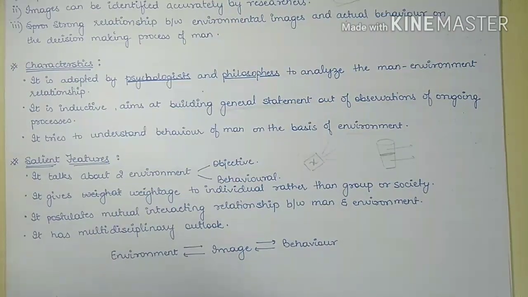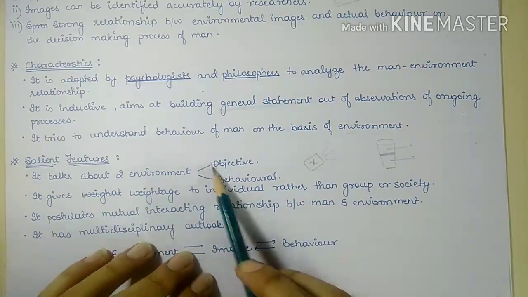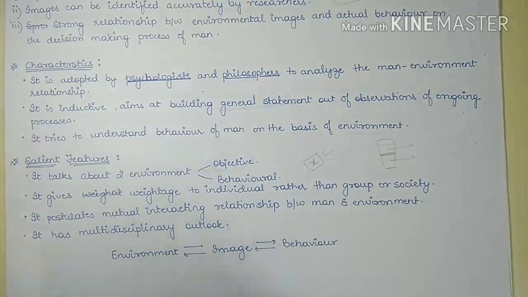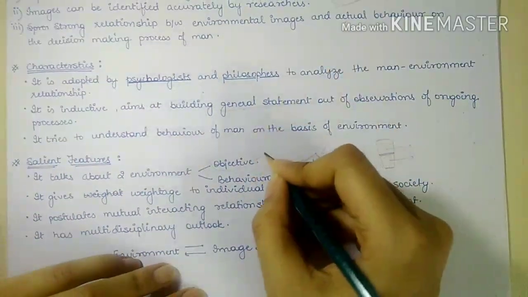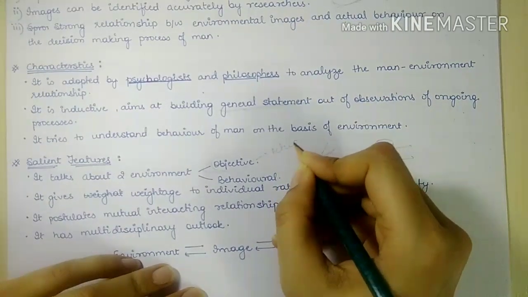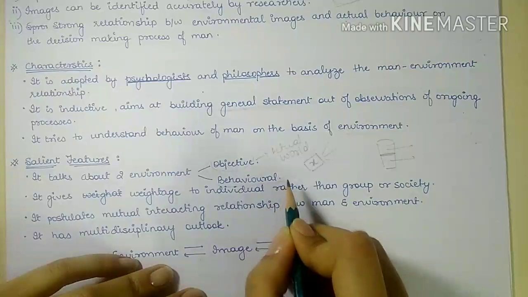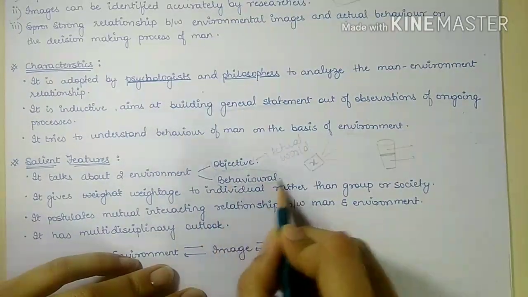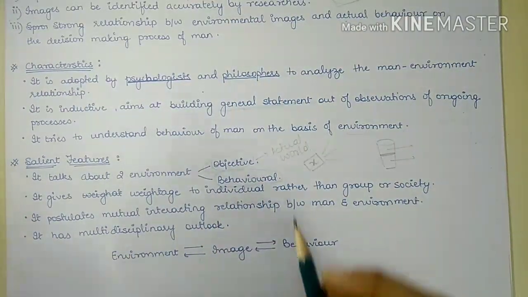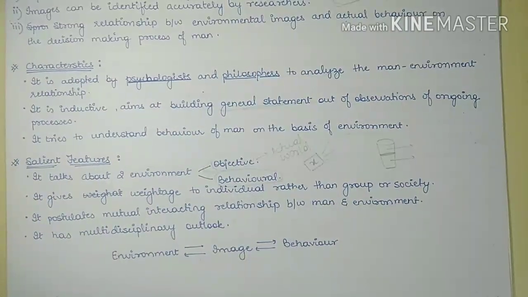First is the objective environment, which is the actual world, while the other one is the behavioral environment, which is the world in the mind of a person.